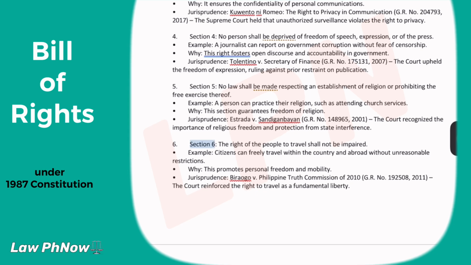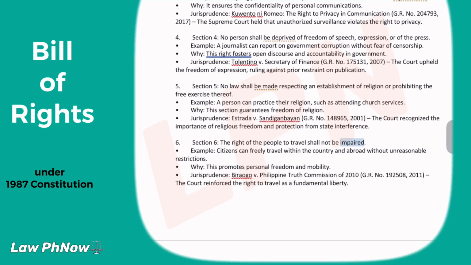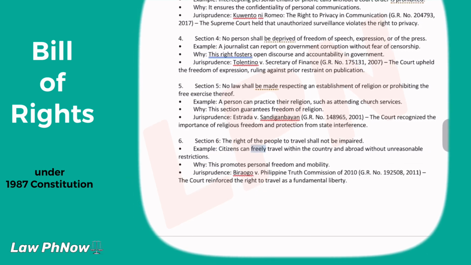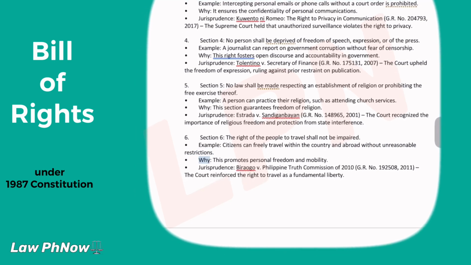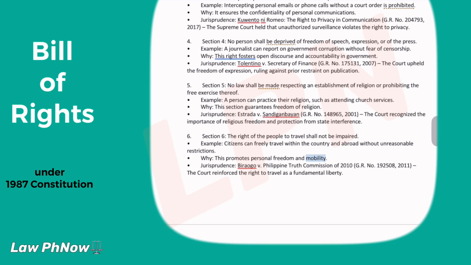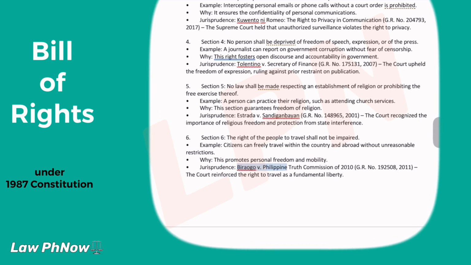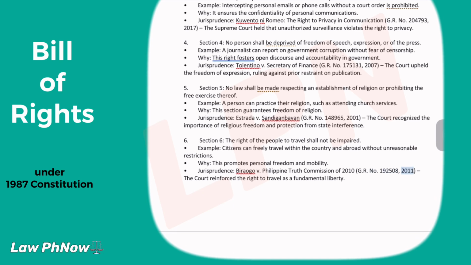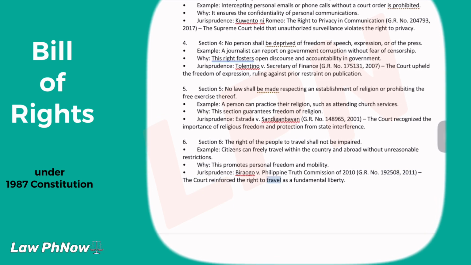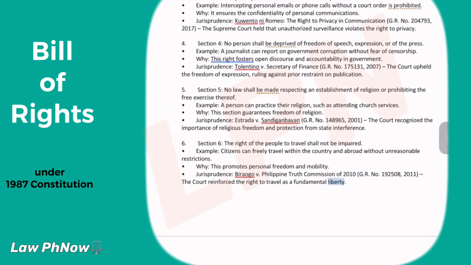6. Section 6. The right of the people to travel shall not be impaired. Example: citizens can freely travel within the country and abroad without unreasonable restrictions. Why? This promotes personal freedom and mobility. Jurisprudence: Borrego v. Philippine Truth Commission of 2010, GR number 192508, 2011. The court reinforced the right to travel as a fundamental liberty.